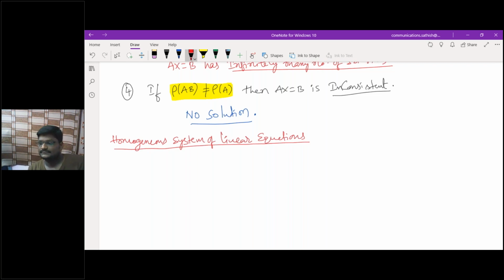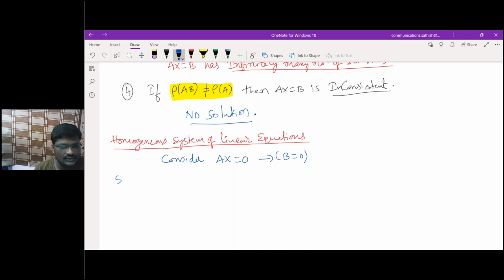So now let me take the homogeneous system, where we have Ax = 0, where B is the null matrix or zero matrix.